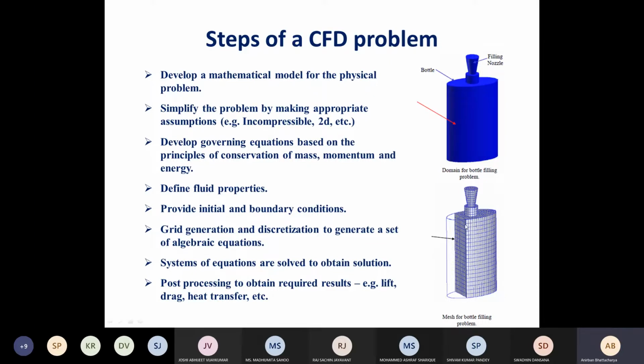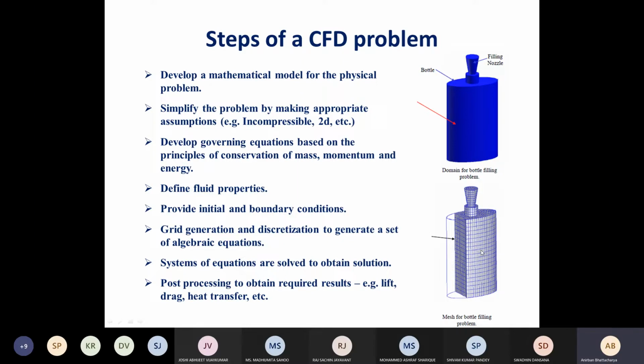And because we are dividing into very small subdomains, we can simplify the derivatives present in the equation in the form of differences. For example, dx/dt can be written as (x1 minus x2)/(t1 minus t2), or (x1 minus x2)/delta t. Similarly, any other derivative can be simplified and approximated using difference equations, which will lead to much simpler equations. All the partial differential equations in the governing equations will get converted to normal algebraic equations, which can be easily solved. So if we have a large number of subdomains like this, we have a large number of simple algebraic equations which can be solved using many methods, which we will study later.